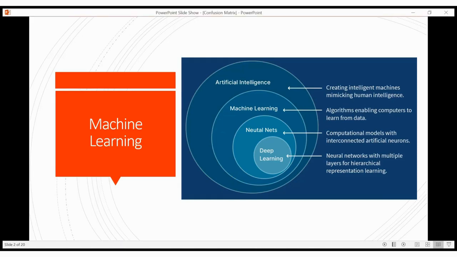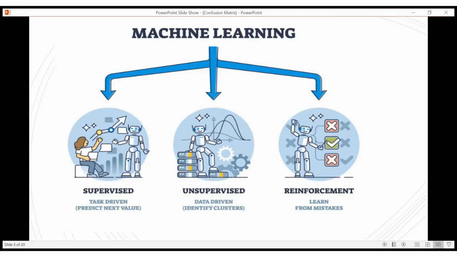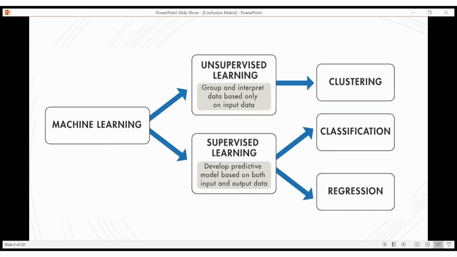Machine learning is subdivided into three: supervised learning, unsupervised learning, and reinforcement learning. Supervised learning means the system is trained with labeled data. As I said, giving past sales and current sales, it will predict the future sales. Unsupervised learning uses unlabeled data. It will find hidden patterns, such as grouping customers based on their buying behavior. Likewise, reinforcement learning learns by trial and error. That is a good example for the three types. Supervised learning is divided into classification and prediction, or we can say regression. Unsupervised learning is divided into clustering.